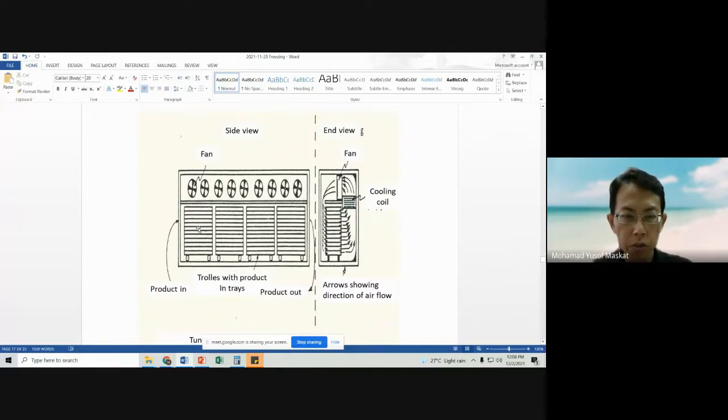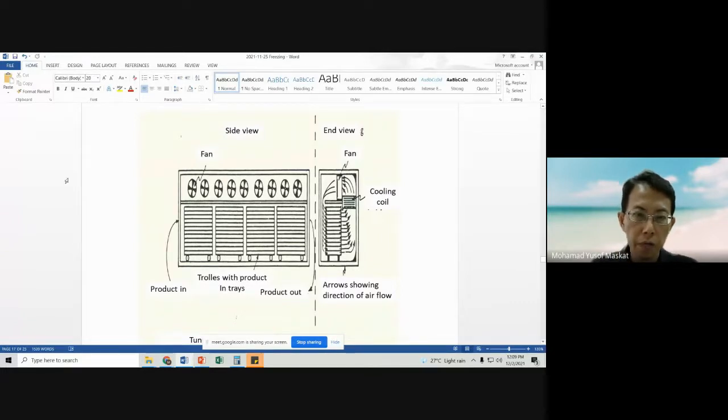On these trolleys, we put trays with the food products that we are going to freeze. We push it in from this end, and it comes out at that end, and then we put it inside the store.